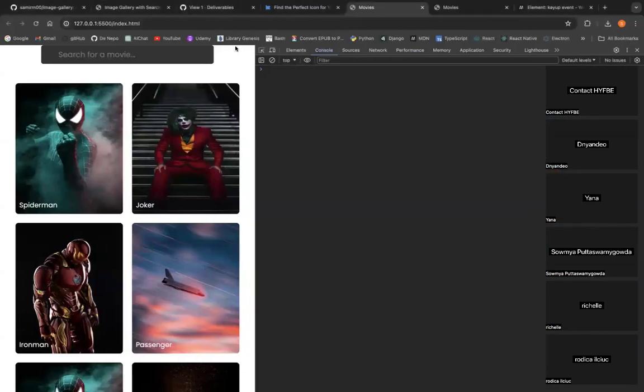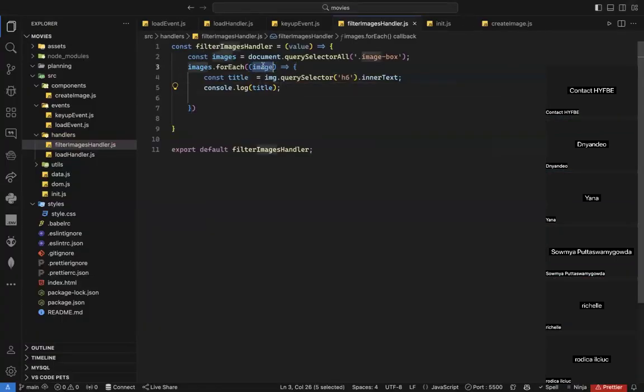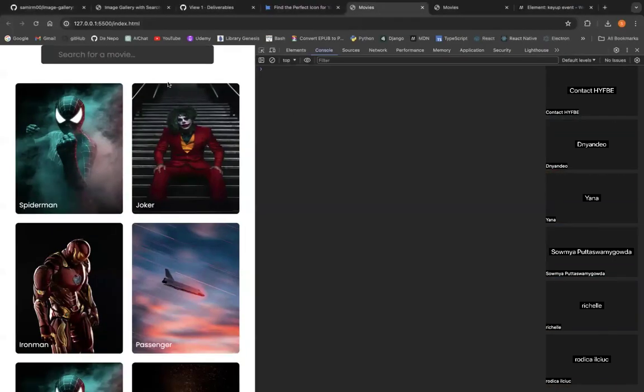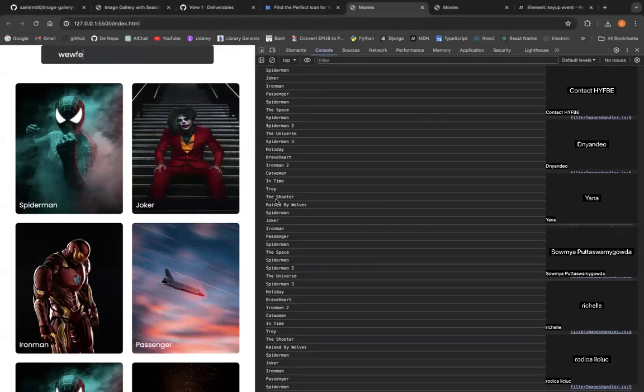And now here, if I log the title, it should give me the title of the movies. So if I look at this one, image is not defined. Where is the image? Because it's not image, it's images like that. And as you can see here, it gives me all the titles of the movies. That's what I want.